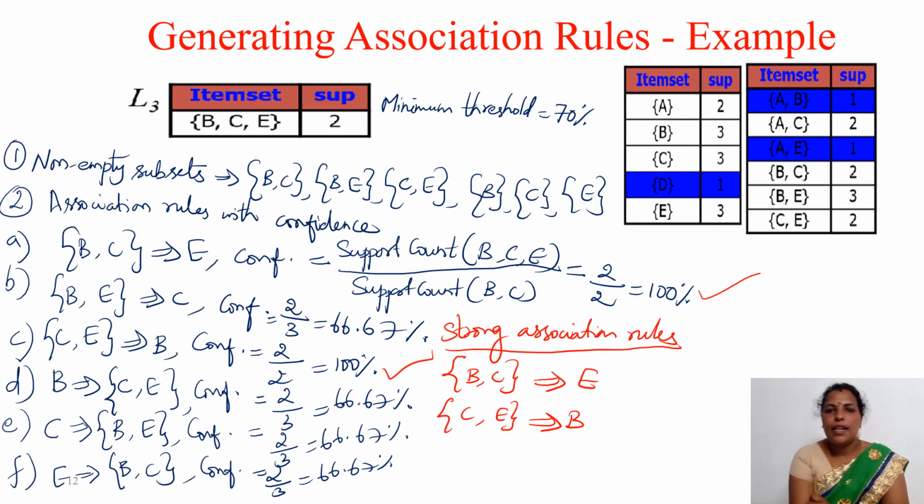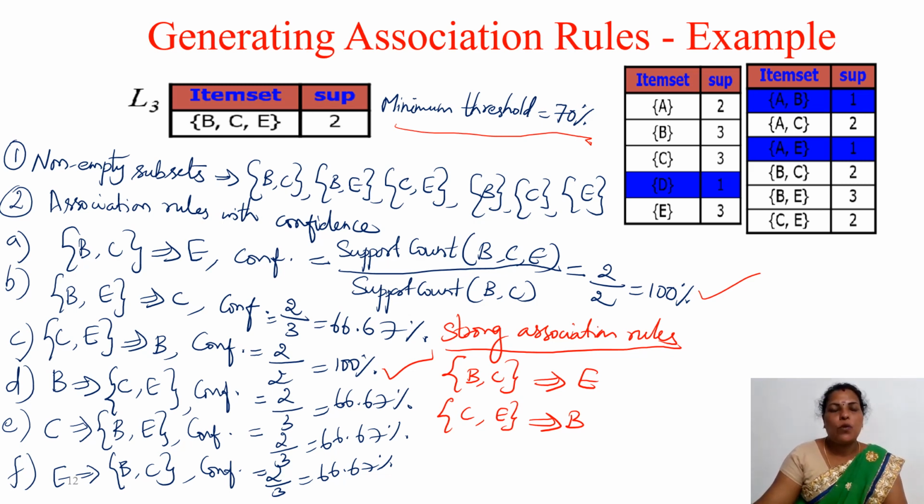So let us see an example of how to generate association rules. See here, this is the frequent item set we obtained while applying the Apriori algorithm. Here we have B, C and E, the items, with the support count 2. For this example it is given that the minimum threshold is 70%. So whatever rules we generate must satisfy the minimum threshold of 70%.